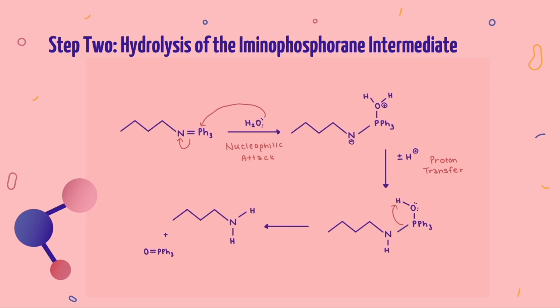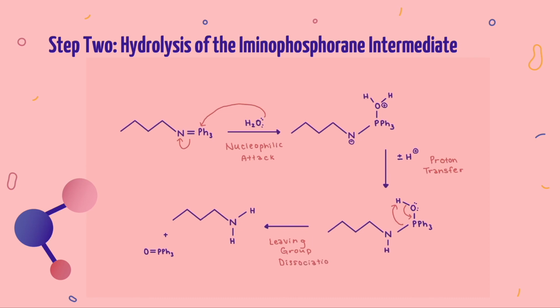Finally, we see our leaving group dissociation. The nitrogen-phosphorus bond is broken, phosphine oxide leaves, and we are left with our final amine product. This reaction is favored as a very strong bond forms between oxygen and phosphorus in our leaving group. This hydrolysis can also be promoted through the use of an acidic catalyst, so adding a few drops of a non-nucleophilic acid can help this process occur.